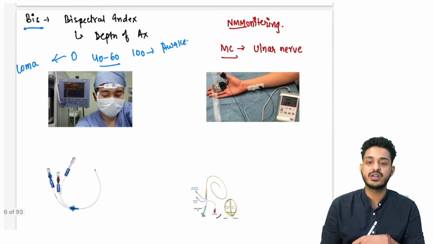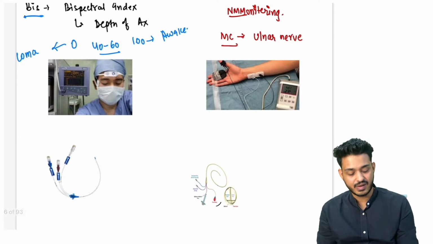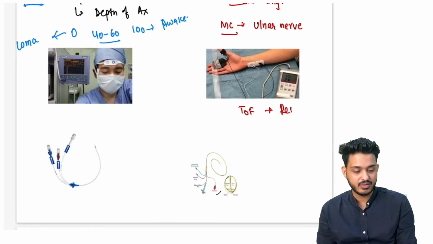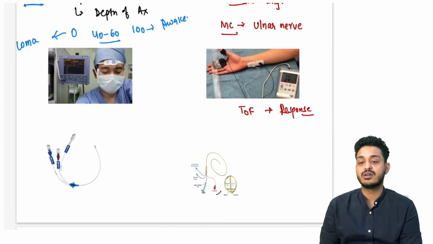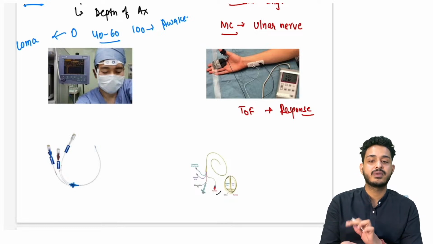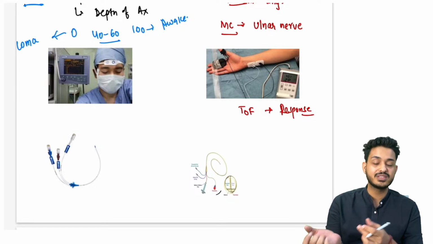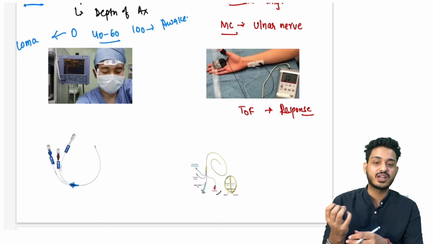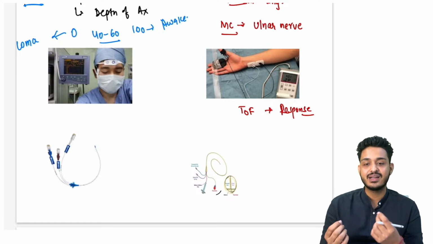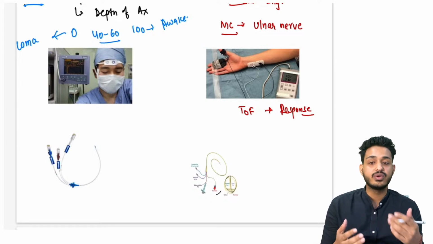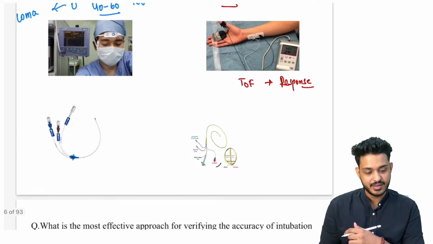And the most common nerve that we are going to assess is the ulnar nerve. And the most common stimulus that we are going to give is the train of 4 response. 4 बार टैप करना है. 4 बार टैप करने के बाद 4 बार अल्नार नर्व पे we are going to give the stimulus. 4 बार टैप करने के बाद if there is a response, अगर रिस्पॉन्स आ रहा है मतलब क्या है? मतलब whatever neuromuscular blockade that you have given is not adequate, right? वो ठीक नहीं है. You need to increase the dose, right?